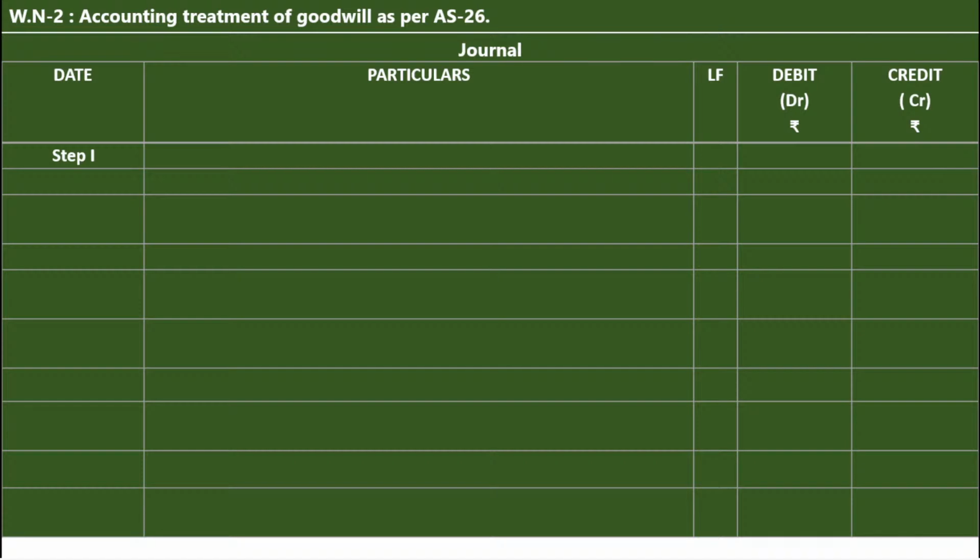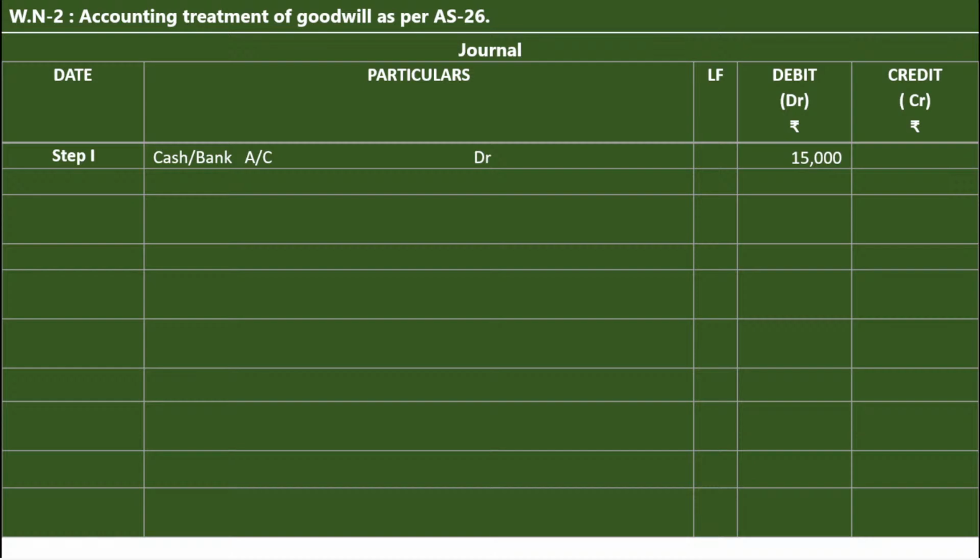When the new partner brings the cash for goodwill, it is adjusted through the premium for goodwill account. Cash is an asset account, increase in the asset, debit. Cash/bank account, debit, because as per the accounting equation approach, cash/bank account is an asset, increase in the asset, debit.